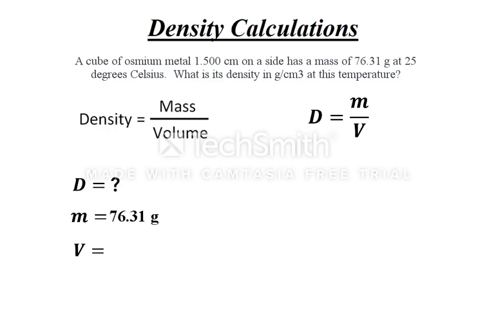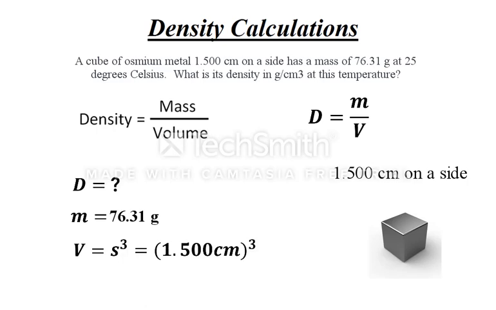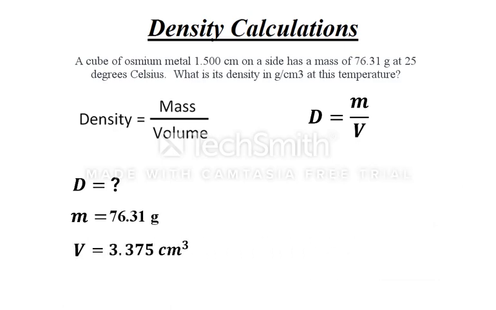Now, here comes the tricky part. If I look carefully, I realize that this problem does not give me the volume. So what do I do? Well, I am given the length of a side, 1.500 centimeters. We also know that the object is a cube. How do we find the volume of a cube? That's right. We take the length of the side and cube it. There we go. 3.375 centimeters cubed. We'll keep all those numbers since we started with 4 significant figures to begin with.